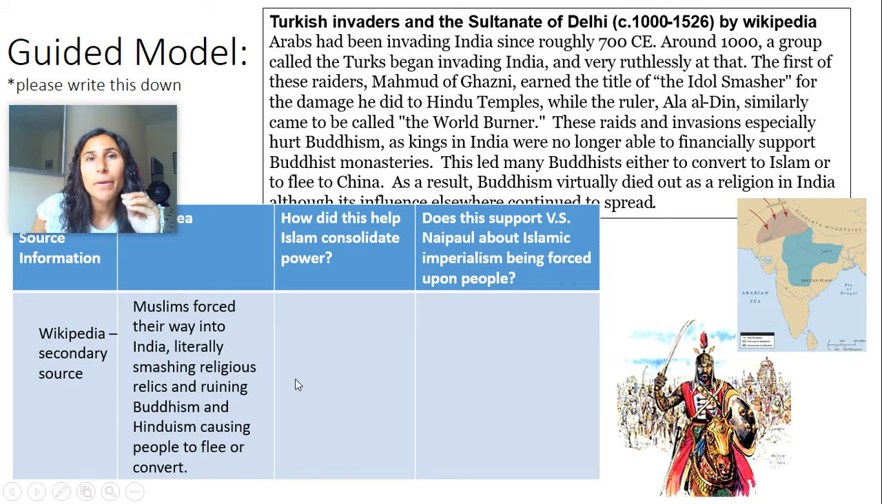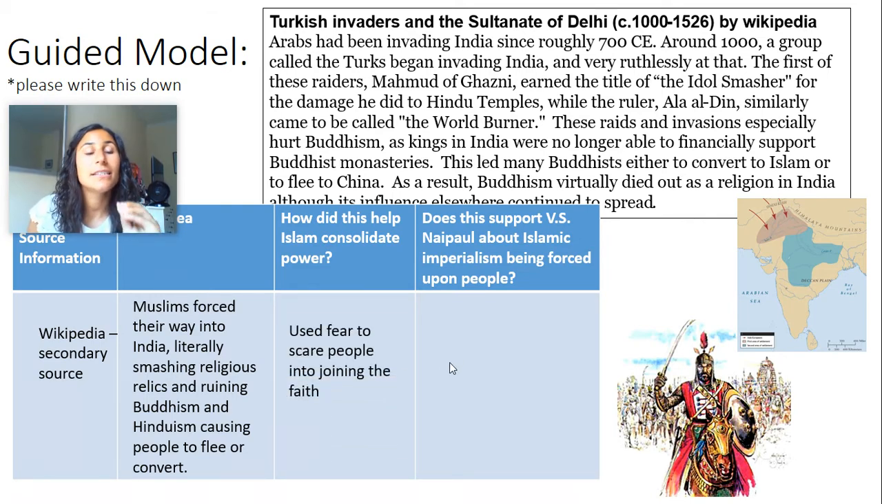Well, how does this help Islam consolidate power? Because Islam spreads to India, right? Islam will spread to India and it will be called the Sultanate of Delhi. So how did they do it? And from this document, it's saying that they used fear to scare people into joining the faith.